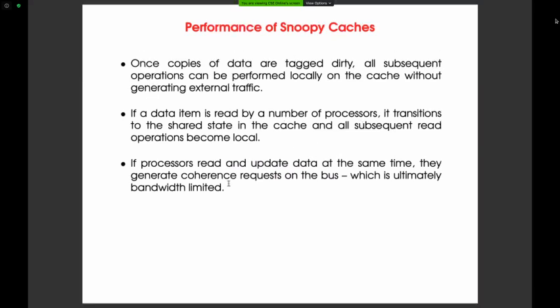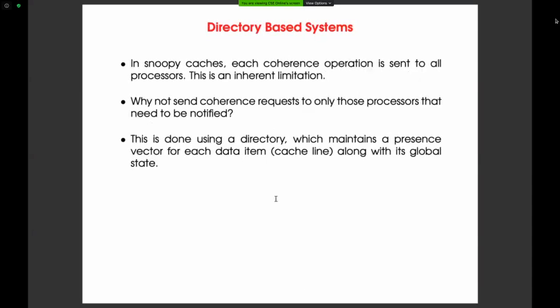Right. So these are the points I already explained. Once a copy of data is tagged dirty, all subsequent operations can be performed locally without generating external traffic. I already discussed this. As I mentioned, the second technique is directory based.